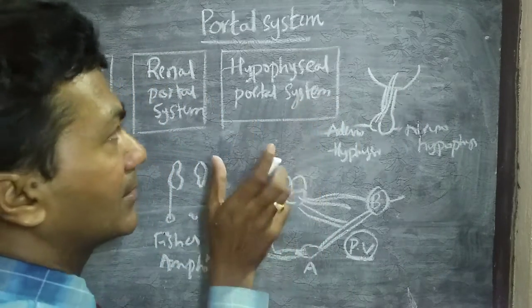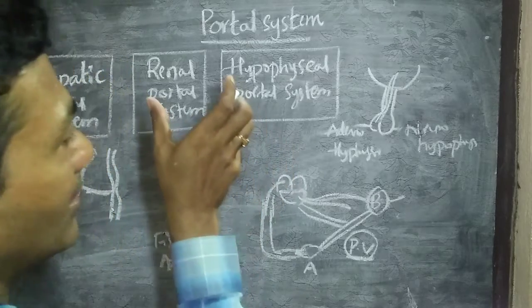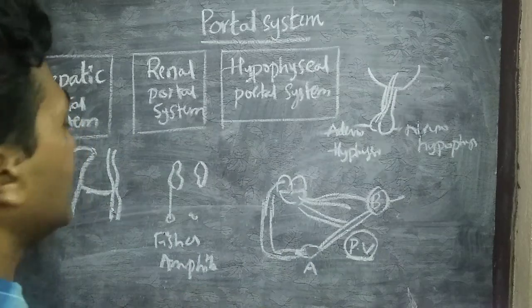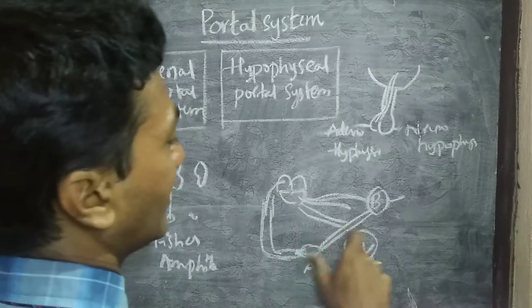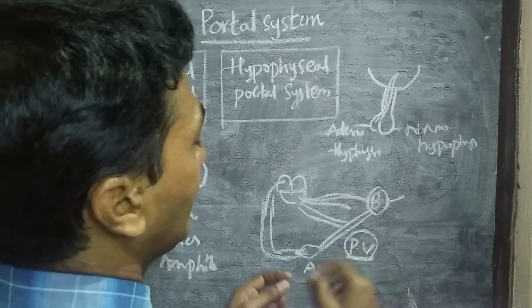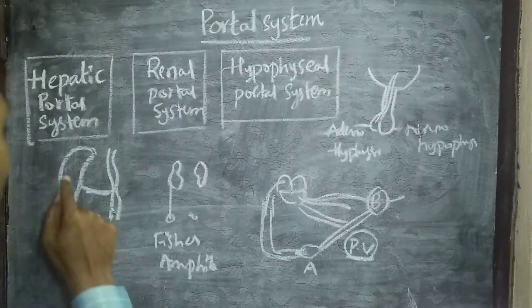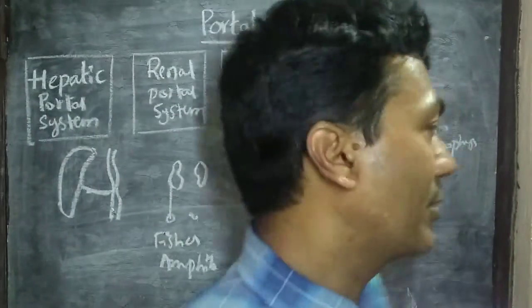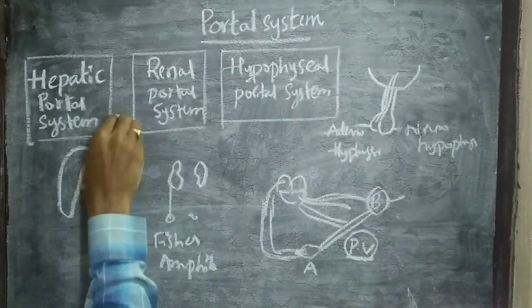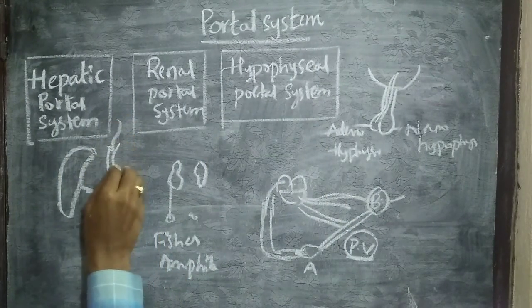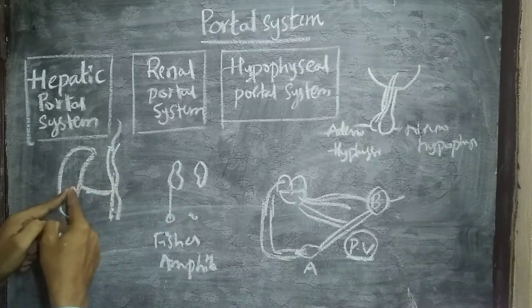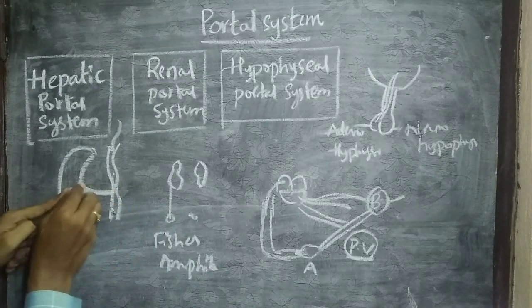So what is the main intention or the main use of this anatomical structure? The use is supplying some material easily from one body part to another part. So we know the liver plays a vital role in detoxification, right? So if the consumed food contains toxins, immediately that toxin should be detoxified by the liver, so it will be supplied to the liver.